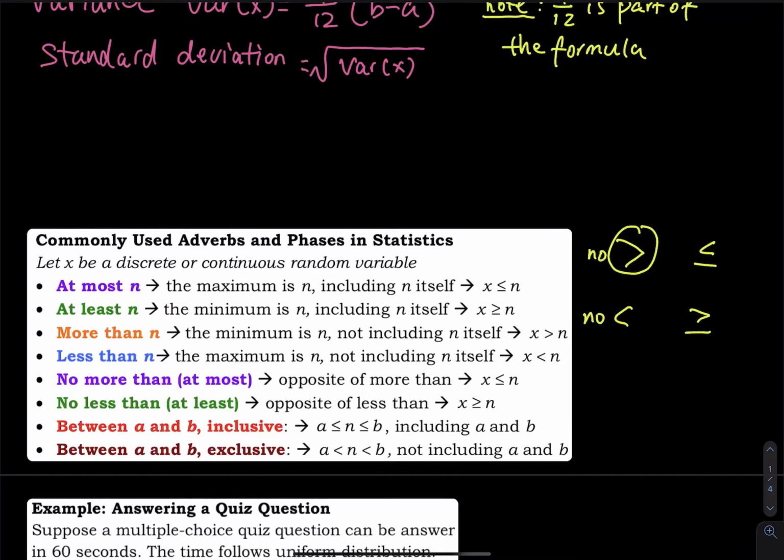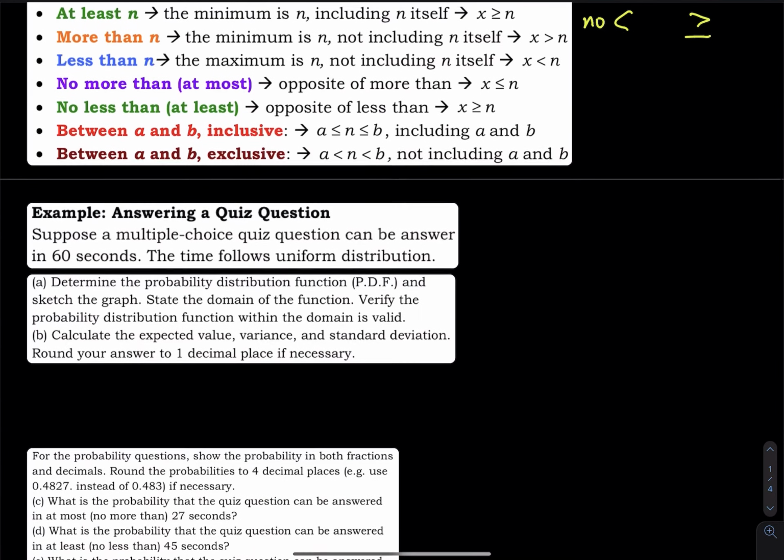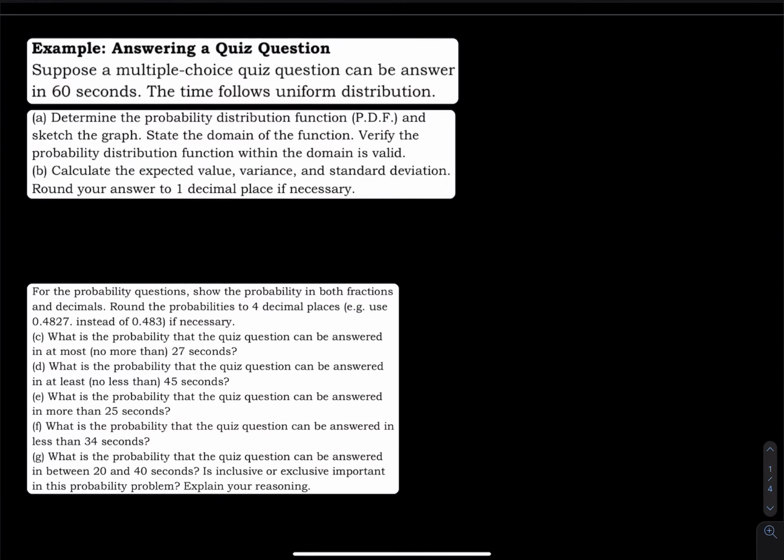Now, finally, let's move on to our first uniform distribution example. Suppose a multiple choice question can be answered in 60 seconds. The time follows uniform distribution. The problem is just that simple. So you have two sentences. The time follows uniform distribution. So all you have to do is pick up the minimum and the maximum. In 60 seconds, that means a equals 0, the minimum, and then b equals 60. The maximum is 60 seconds, the minimum is 0 seconds.